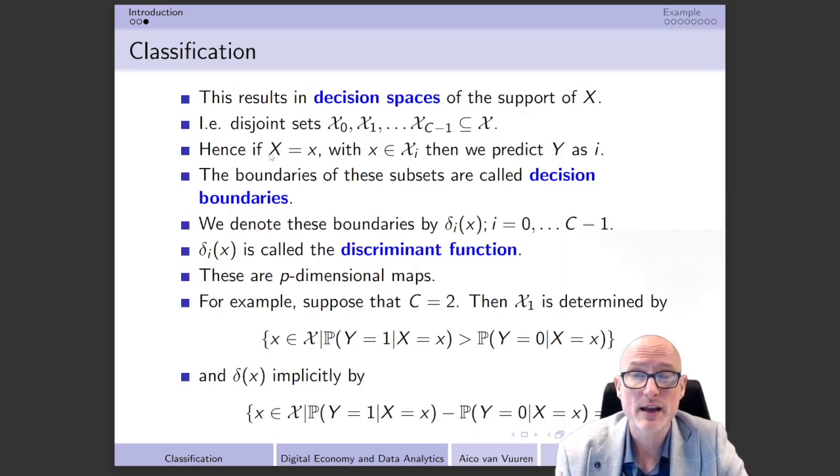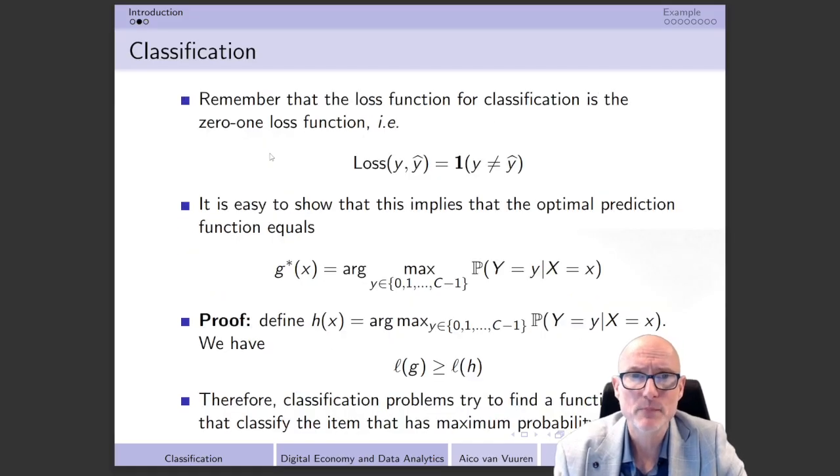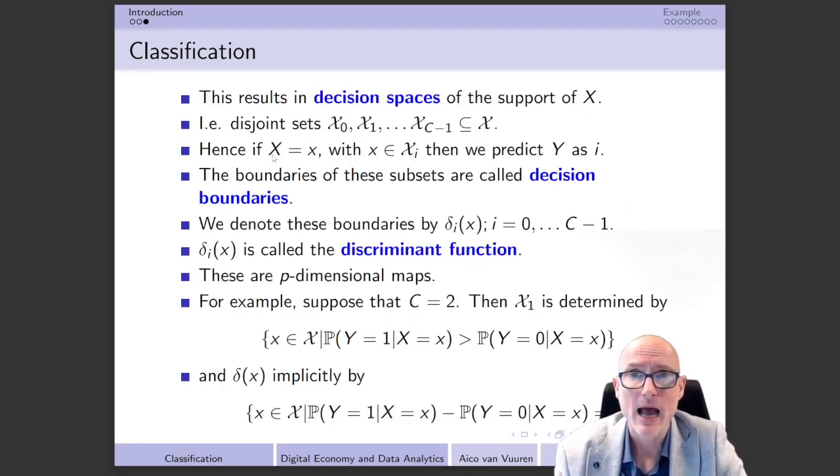That means, of course, that the decision to predict a particular class becomes very simple. At the moment that the outcome of the feature set is in a particular class or decision space xi, then we are simply going to predict y equal to i. Again, if we only have two decision spaces, either having no heart attack or having a heart attack, then as soon as x is in, for example, x1, we are going to predict a heart attack. Otherwise, we're going to predict no heart attack.